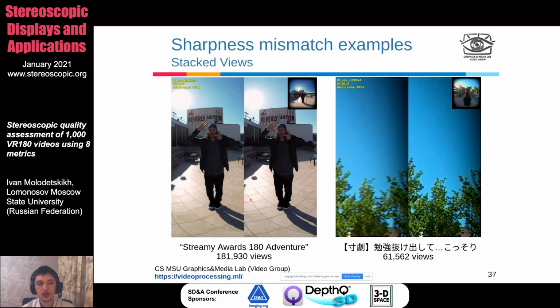This is an example. If you look at the text here and at the hand, you can see that it's blurry compared to the text in the hand of the right view here. And the same can be said about the foliage on the left and the right view here. So this is blurry and this is very sharp compared to it.